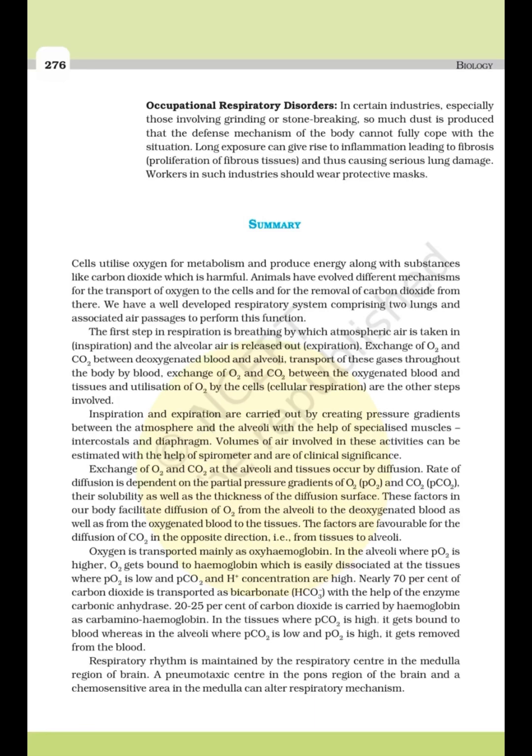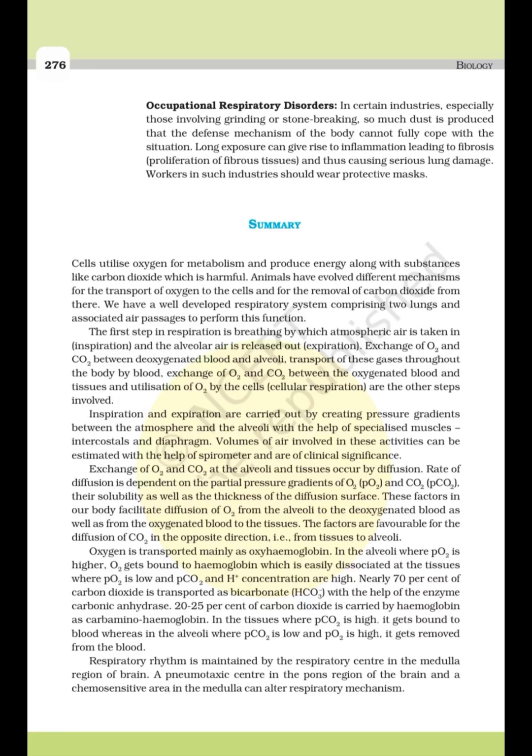Oxygen is transported mainly as oxyhemoglobin. In the alveoli, where PO2 is higher, O2 gets bound to hemoglobin, which is easily dissociated at the tissues, where PO2 is low and PCO2 and H+ concentration are high. Nearly 70% of carbon dioxide is transported as bicarbonate, HCO3-, with the help of the enzyme carbonic anhydrase. 20 to 25% of carbon dioxide is carried by hemoglobin as carbaminohemoglobin. In the tissues, where PCO2 is high, it gets bound to blood, whereas in the alveoli, where PCO2 is low and PO2 is high, it gets removed from the blood.